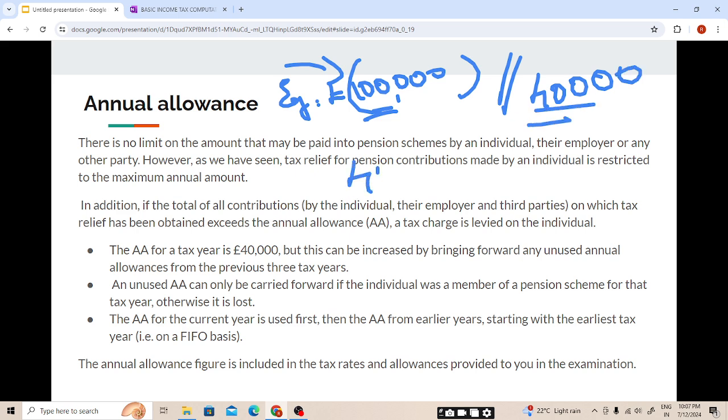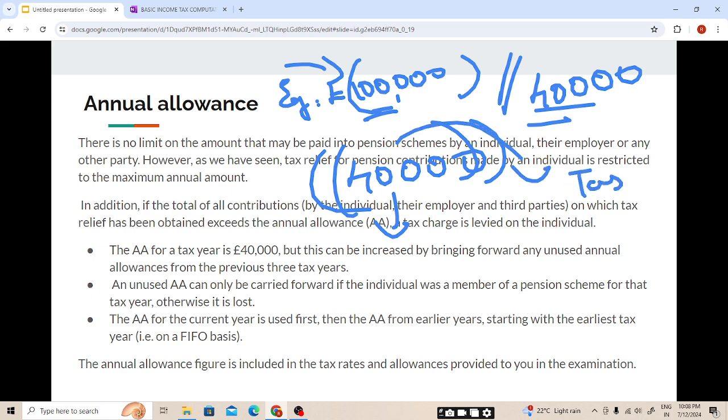So the 40,000 is a ceiling limit, students. This is a ceiling limit. It means if you go above this amount, you will have a charge, that is, the annual allowance charge will be covered. So what does the term annual allowance mean?